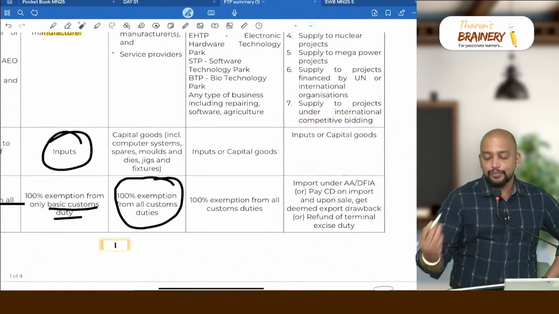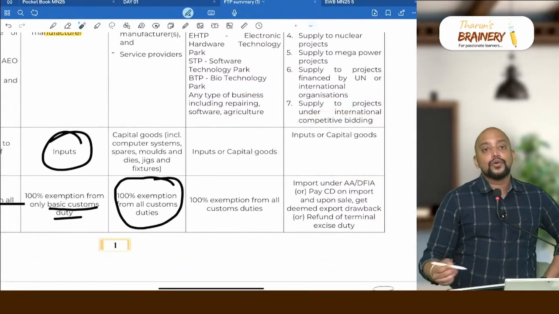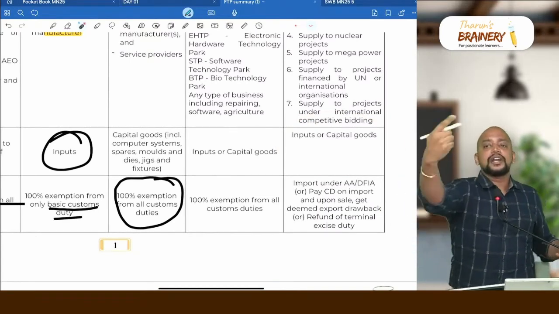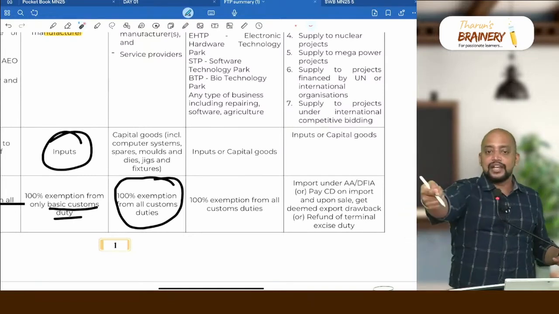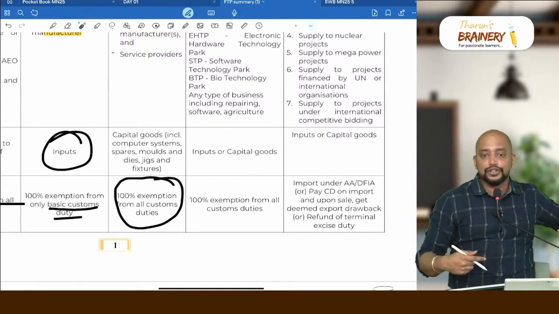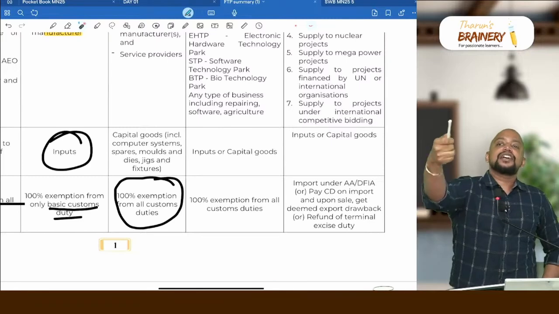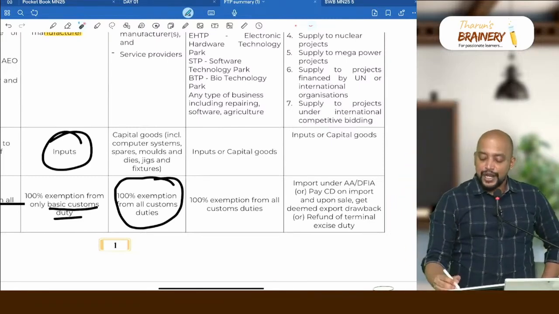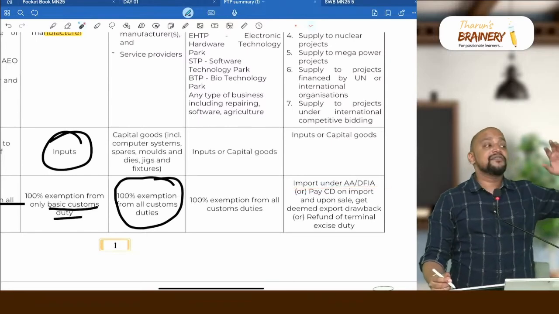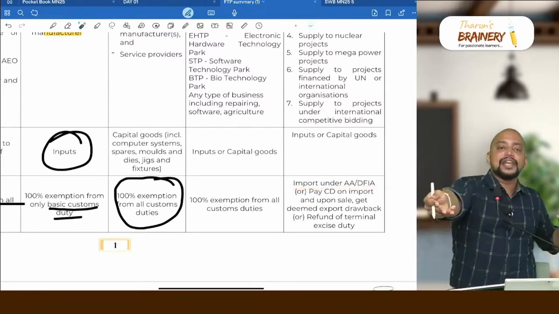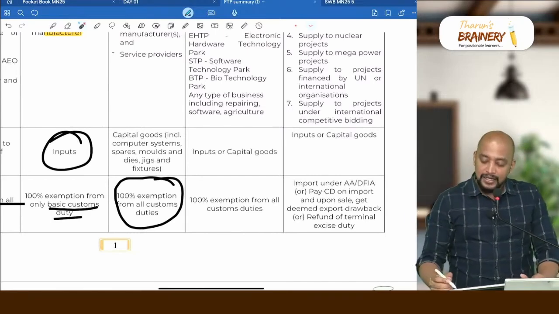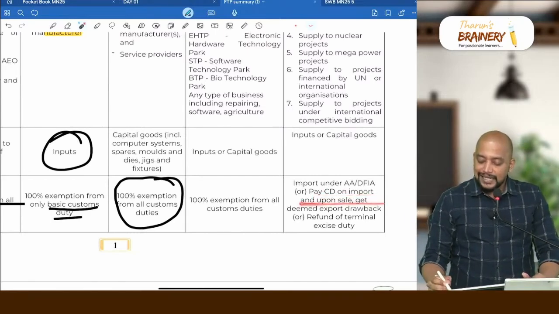What can be imported? Both inputs or capital goods. And what are the benefits available to them? They can import under advance authorization. For example, you are an advance authorization holder, I will make sale to you. I can import under advance authorization without payment of customs duty. So rather than you importing without payment of customs duty, I will import without payment of customs duty, import under AA DFIA. Or I will pay customs duty, and whenever I am making sale to you, I will get the refund of that, like deemed export duty drawback. So upon import and pay, upon sale get the deemed export duty drawback.